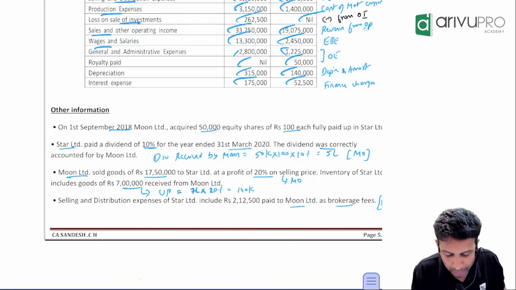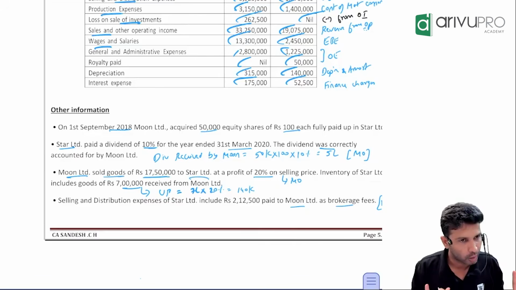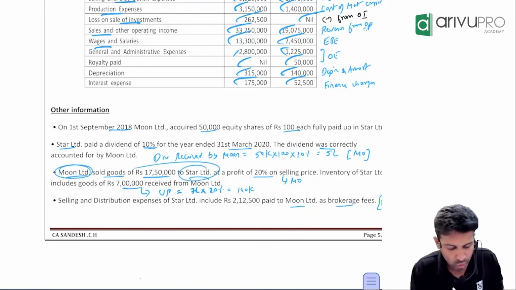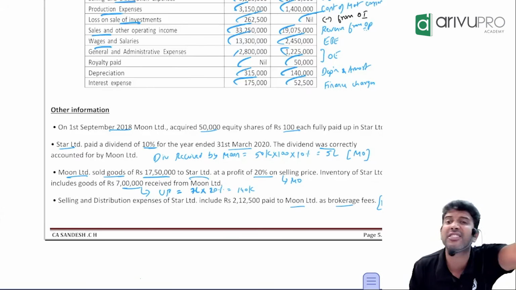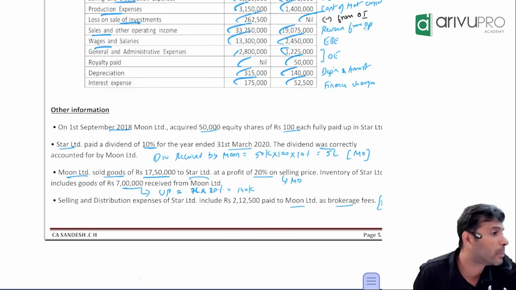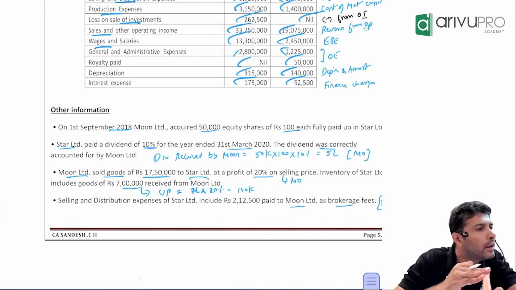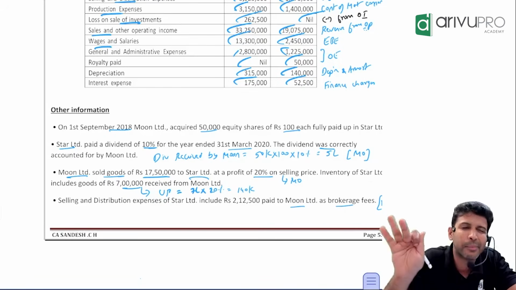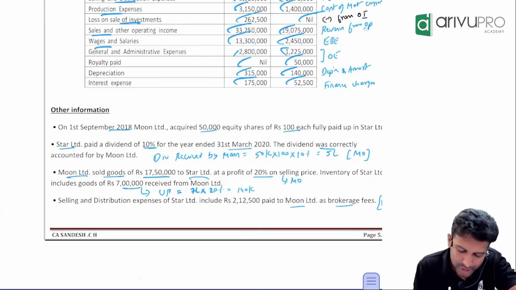Moon Limited sold goods for 17,50,000 to Star. So the holding company has sold goods to the subsidiary, but it doesn't matter. For one company it is a sale, for another company it is a purchase. Sales also will come in P&L, purchases also will come in P&L. So ignore or eliminate? Eliminate. Why? Because this is a mutual owing. How much to eliminate?